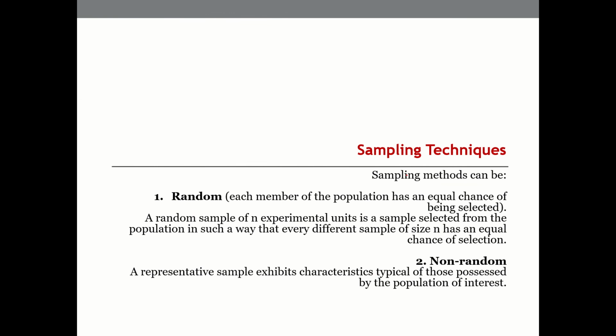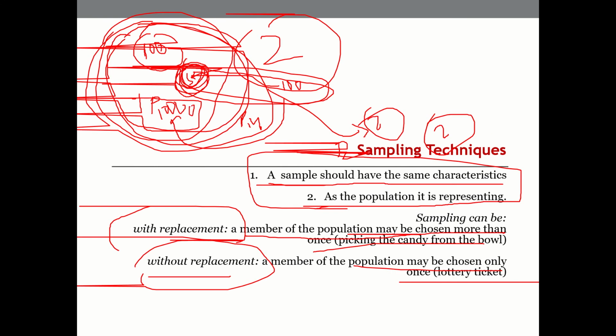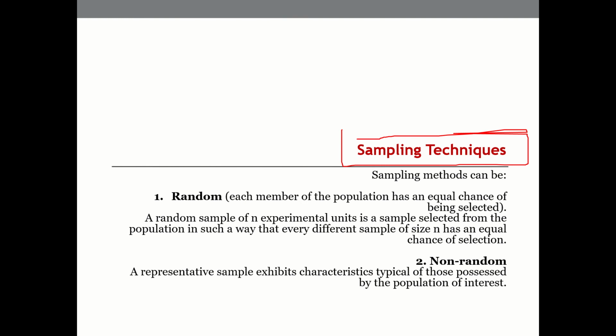And then there are two ways of getting the sample. For example, let's say we have 10,000 or 1,000 people and we want 100 samples. How do we select them? There are two acceptable ways of selecting the sample. One is called the random sampling technique. The other is non-random sampling. What is random and what is non-random, we will see.